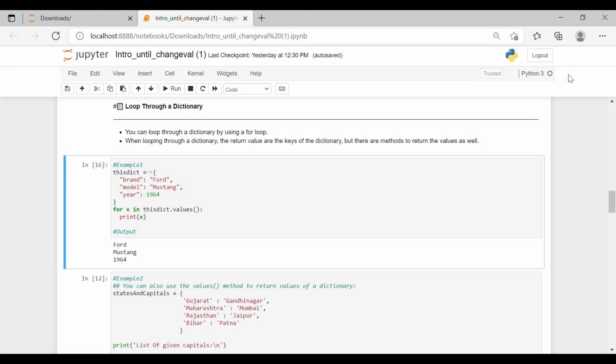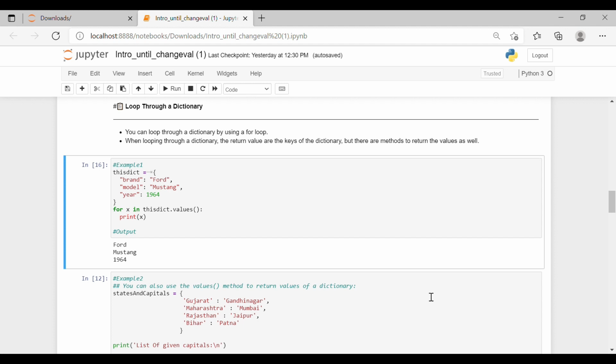Now let's discuss loops through a dictionary. A loop is used to execute a block of statements repeatedly until a given condition is satisfied. When the condition becomes false, the line immediately after the loop is executed. You can loop through a dictionary using a for loop, which is used for iterating over a sequence. While looping through a dictionary, the return values are keys. It means we get keys as the output, but there are methods to return the values as well. Let's understand this with the help of an example.